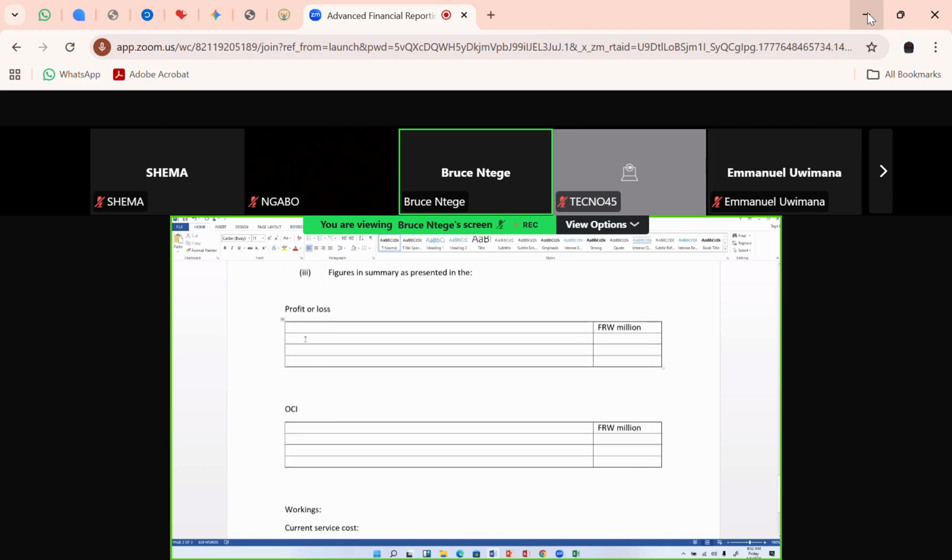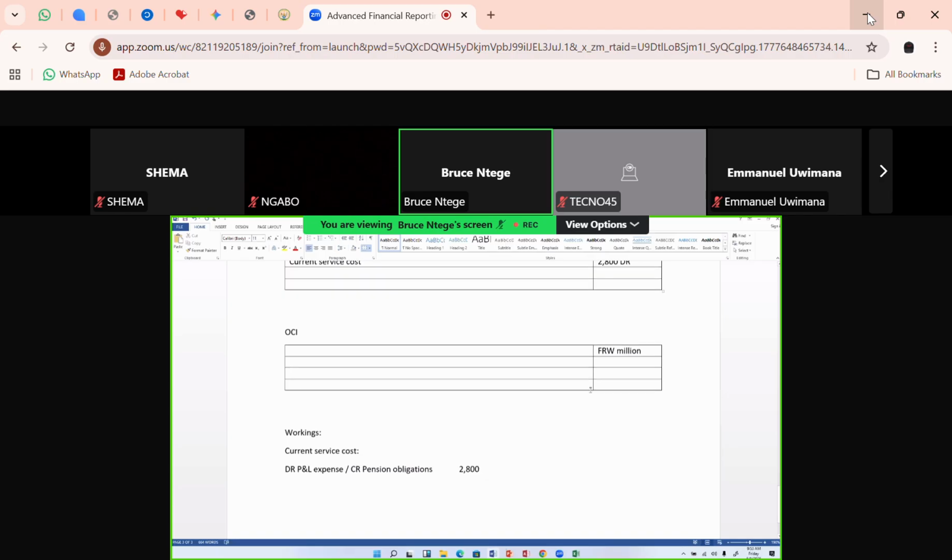I already have the P&L summary here, where I'll come to the P&L summary and say, I have a current service cost. Okay, and it's 2,800. It's a debit entry. Okay, the credit, I'm taking it to the pension obligations account.